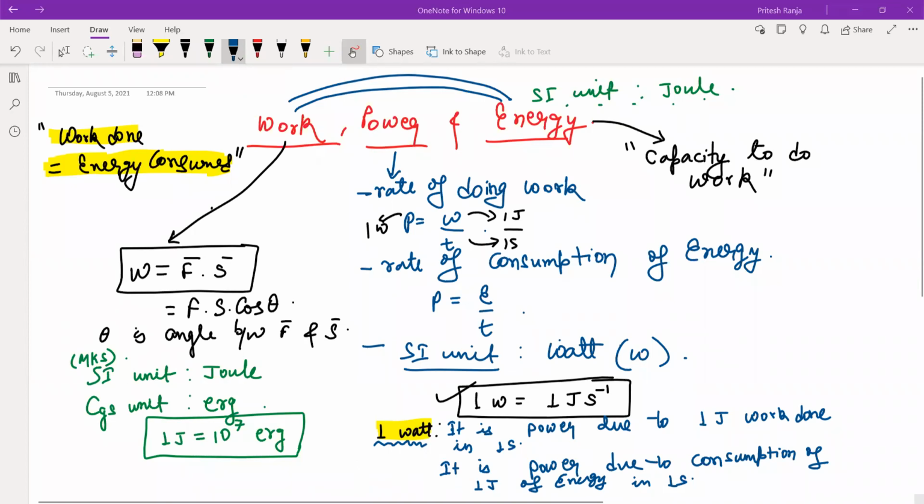CGS unit of power we don't require. और अगर CGS unit लिखना ही है, then you can write it as erg per second. We do not require this CGS power unit as well.